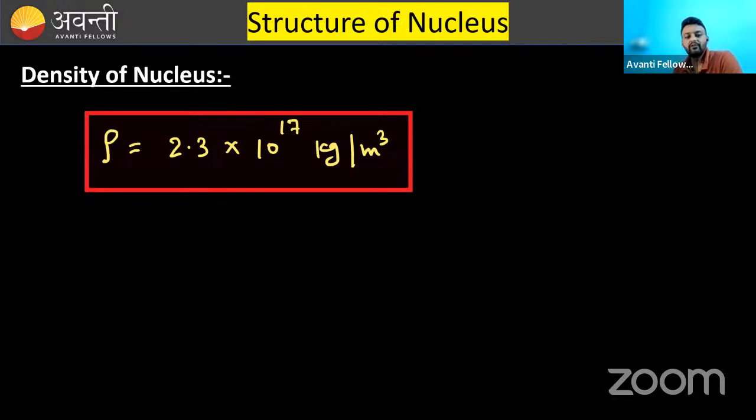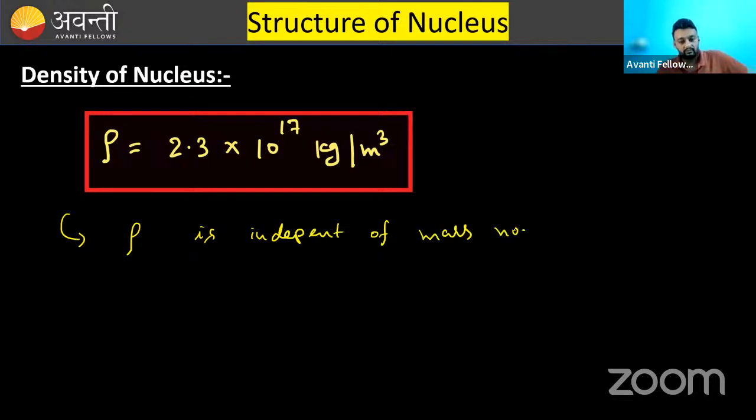One more thing, what is the density of the nucleus? The density of the nucleus comes out to be a constant number, approximately 2.3 into 10 to the power 17 kg per meter cube. This means density, rho, is independent of mass number.